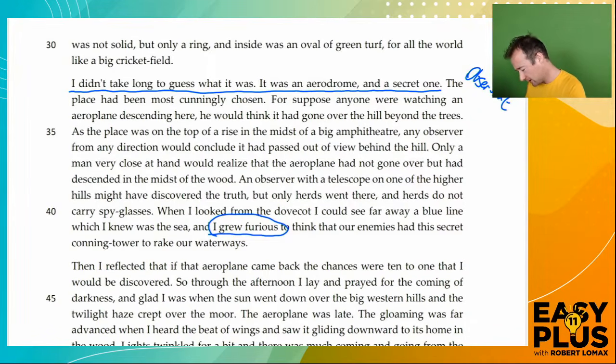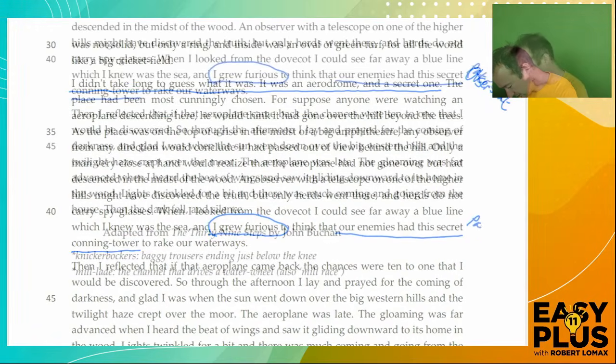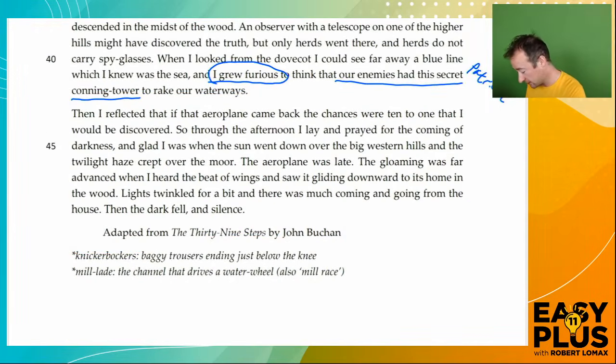He grew furious to think that our enemies had this secret conning tower. This means an observation point. If he's really furious about the idea that these Germans have a secret base in Scotland, that suggests to me that he's very loyal to his country, and there's a word for that, which, hopefully you know, and if you didn't, you will now, patriotic. And then you notice that if the aeroplane comes back, he'll be discovered, almost certainly, but the aeroplane's late, and then it's already getting dark when he hears the aeroplane returning.